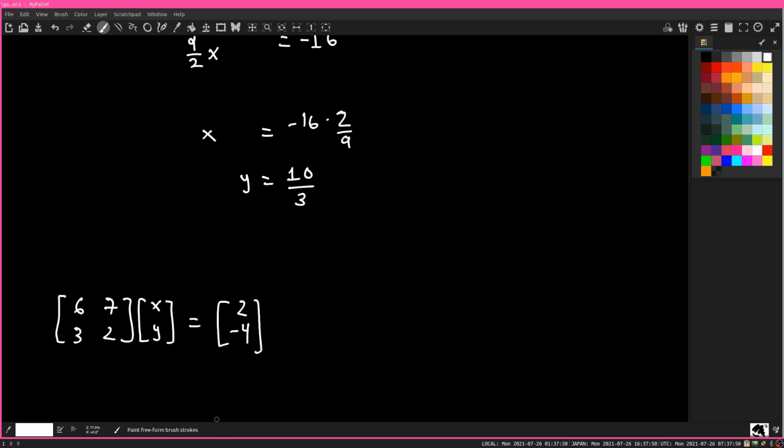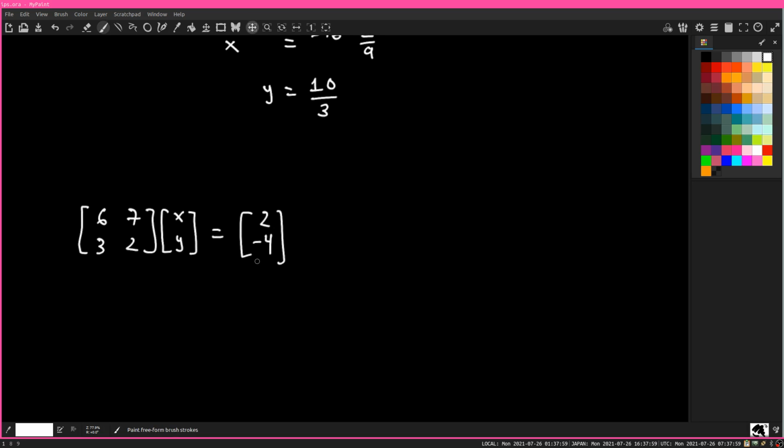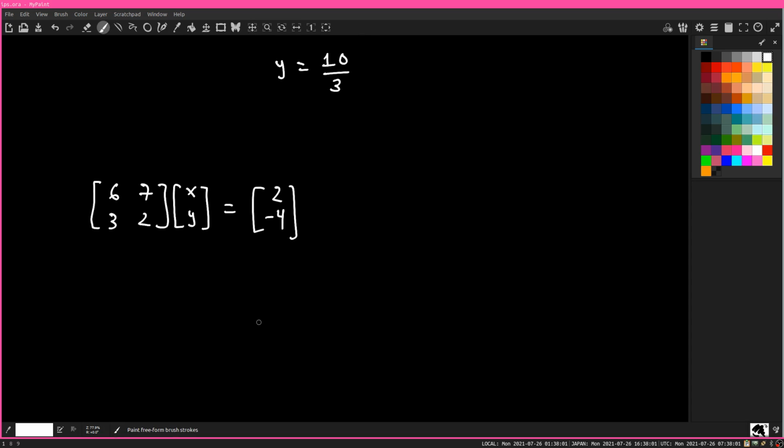Again, I'm assuming you've seen linear algebra before and you're familiar with the basics of how to multiply two matrices together. Right, I'm assuming you're not a baby. Now, what I'm going to do is write this in kind of an odd way.